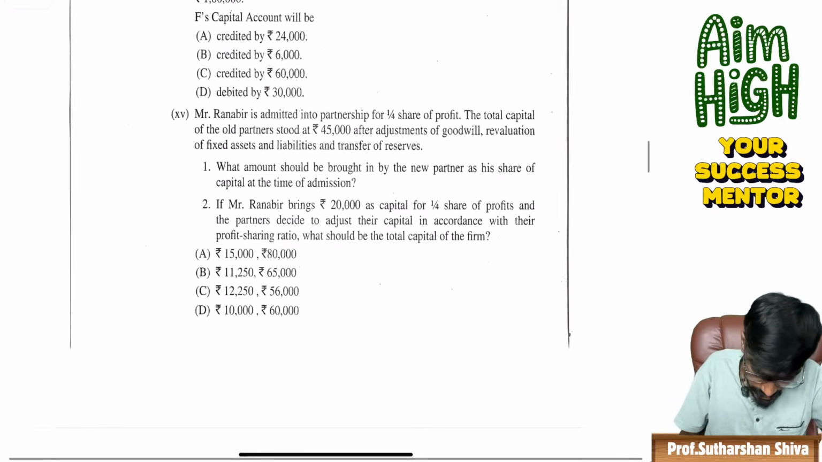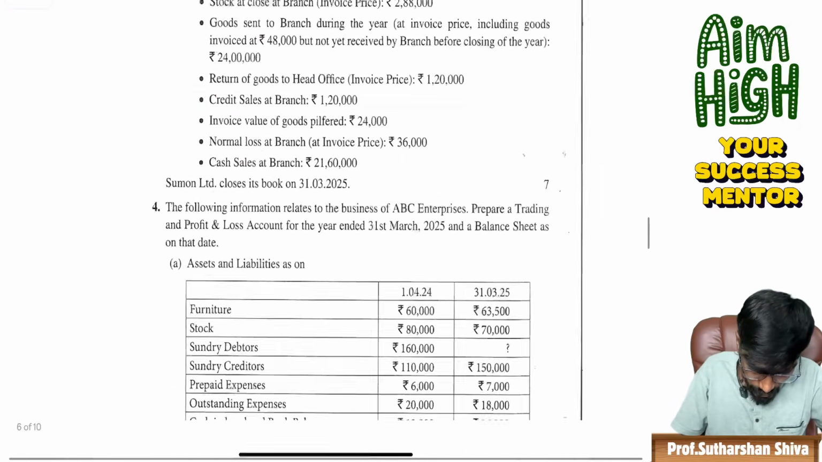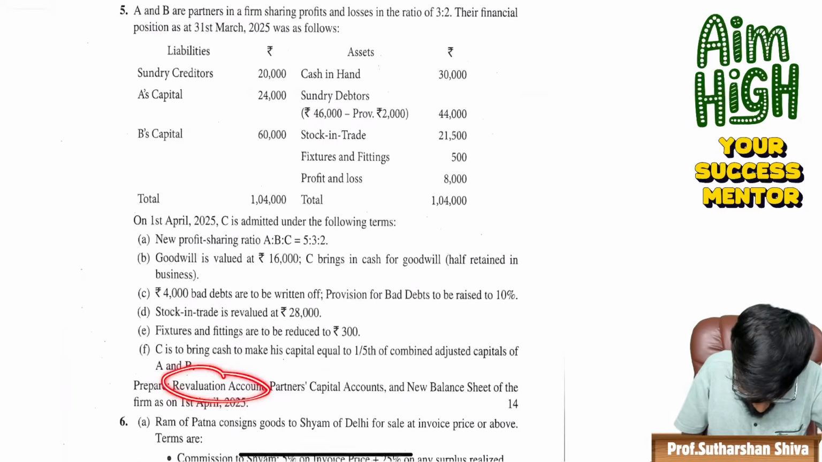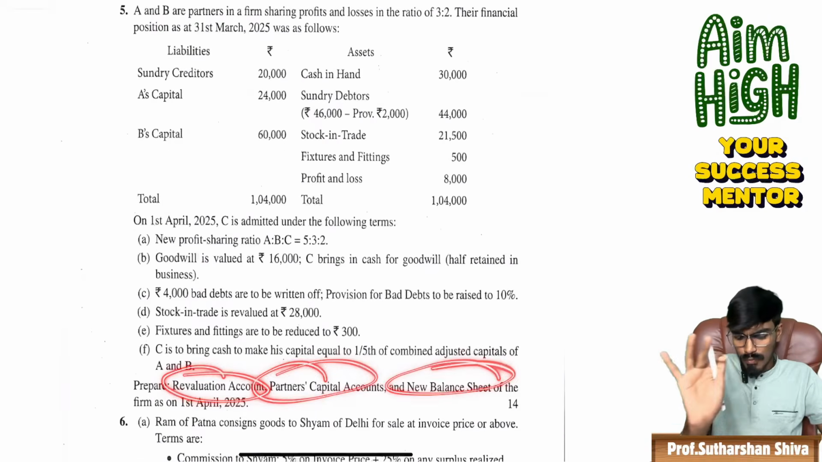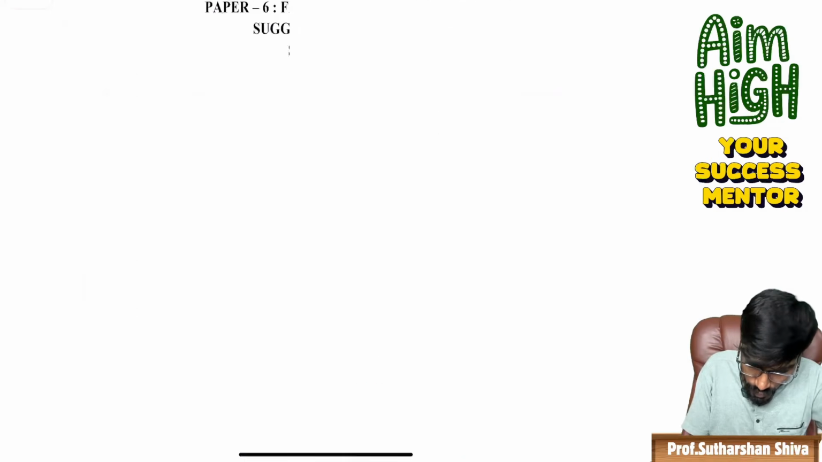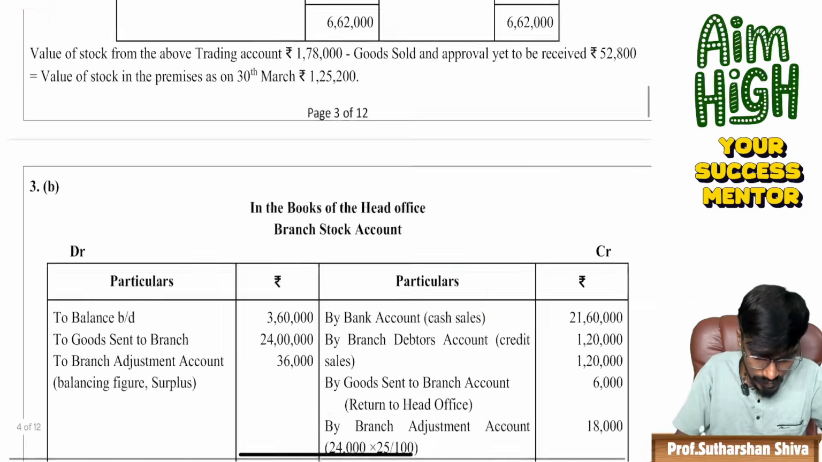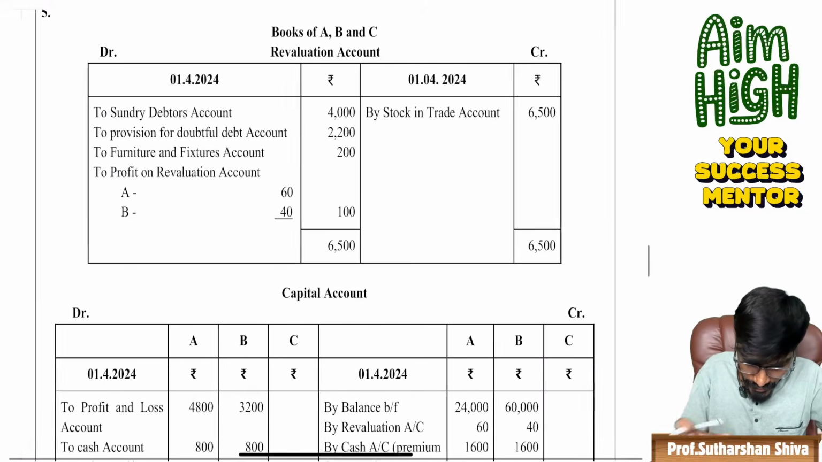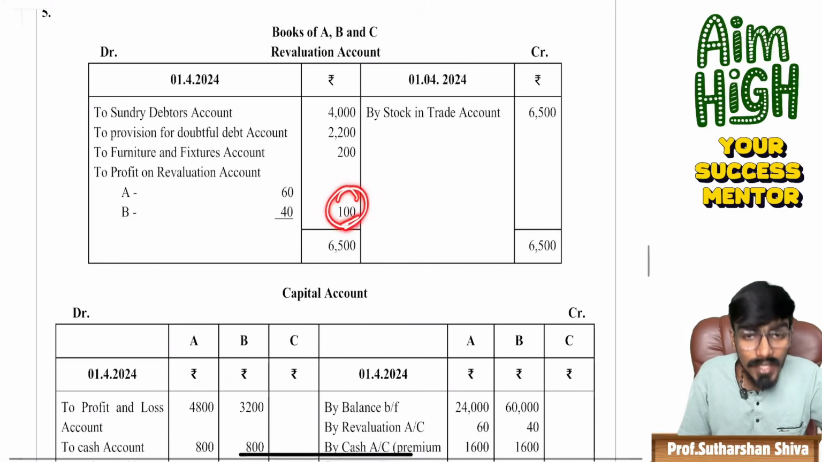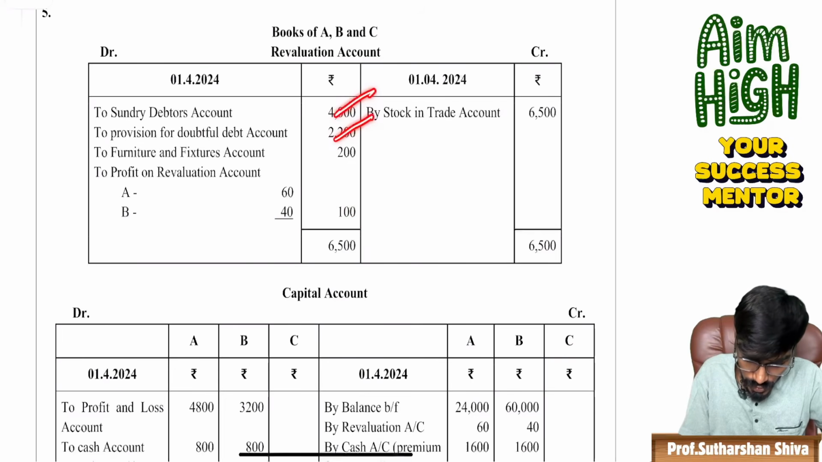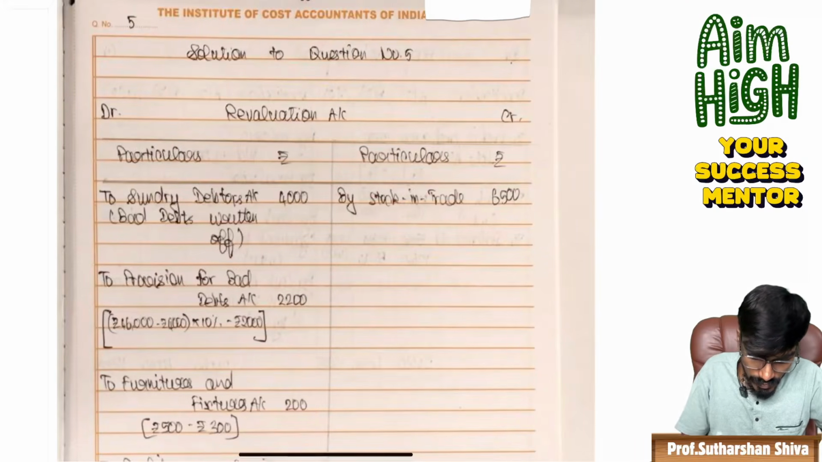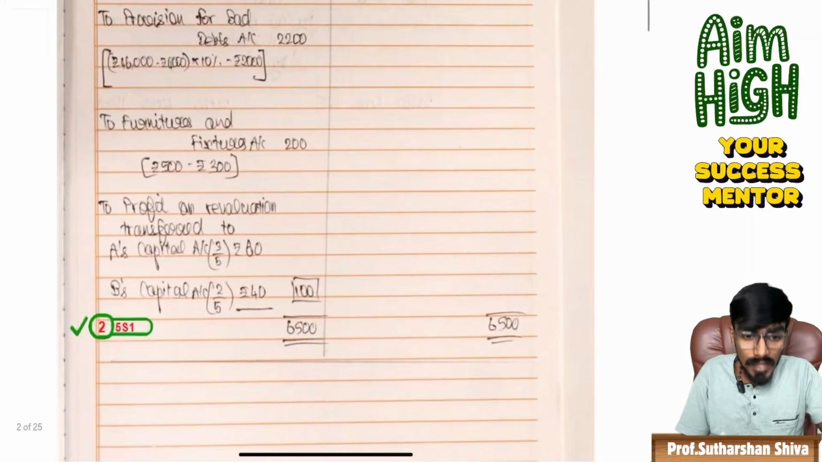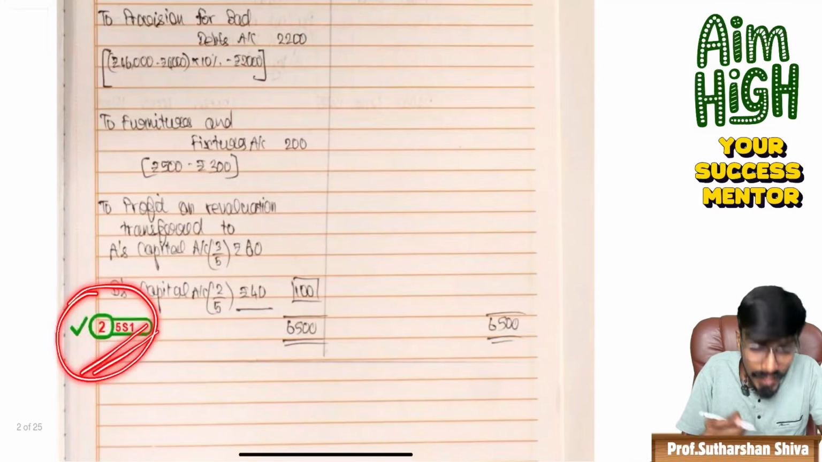See guys, come back. Question number 5. What is it about? It is about the partners' capital. They are asking for the revaluation account, partners' capital, and the new balance sheet is given. We'll go with the question. I'll just give you that revaluation account. 100 is a revaluation profit, 4,000, 2,200, 200, 100. 4,000, 2,200, 200, 100.